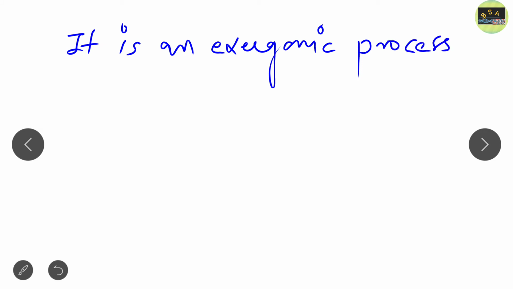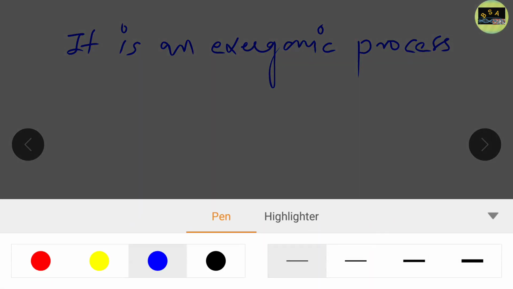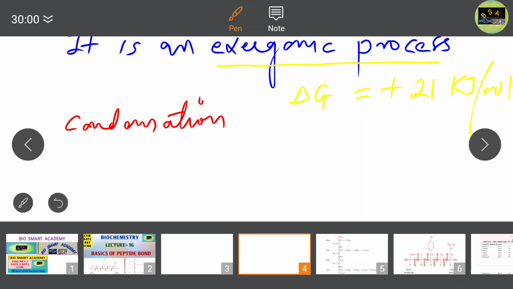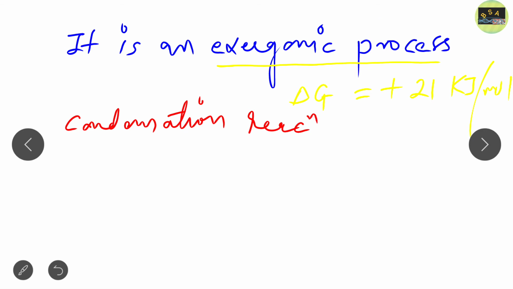Okay, so we all know that in an exergonic process, delta G will always be... positive, it is basically 20 kilojoule per mole of energy. Okay, that is Gibbs free energy. Clear? And another important thing you have to note down is that this condensation reaction occurs very slowly.